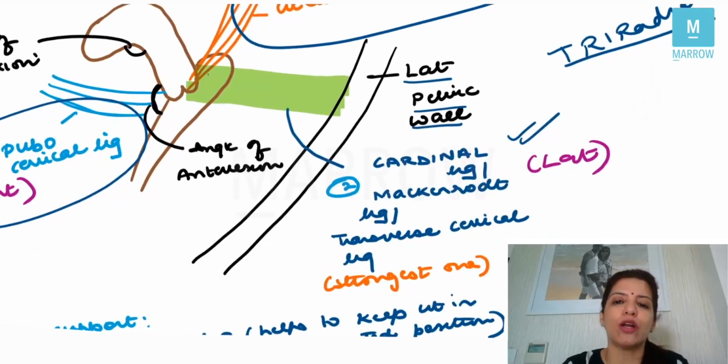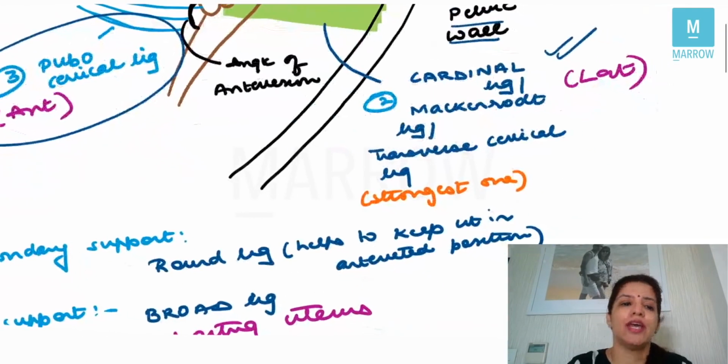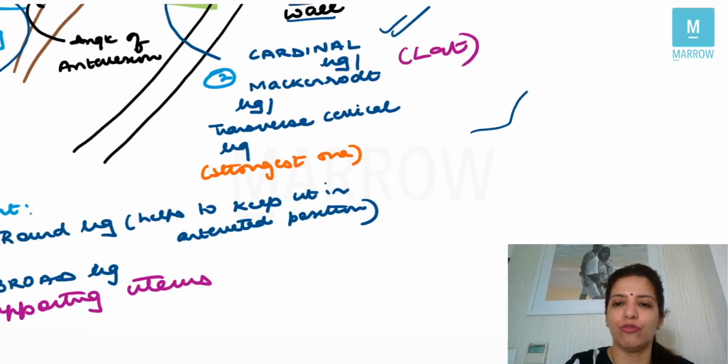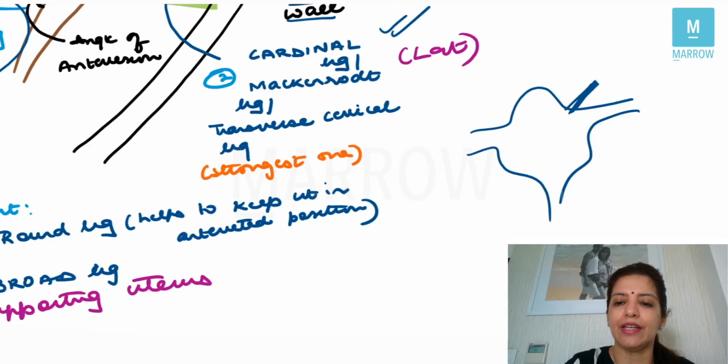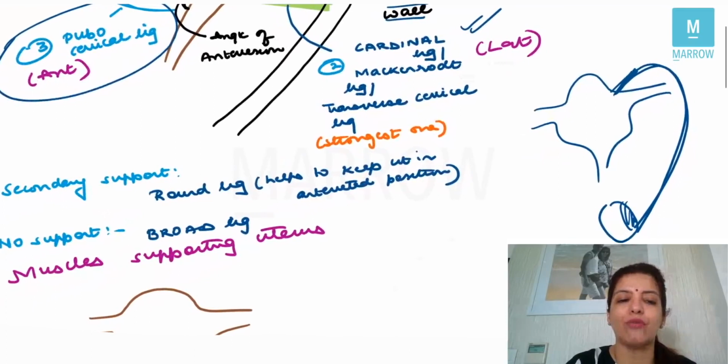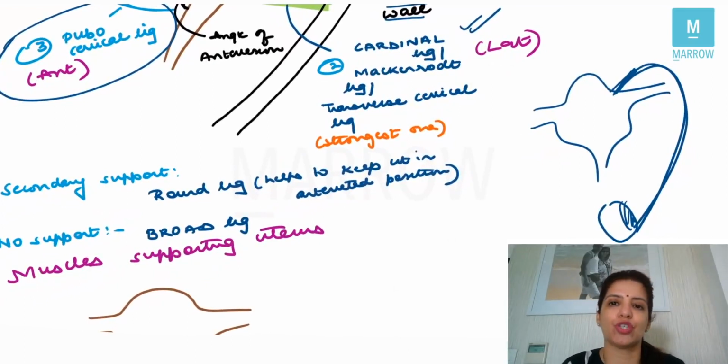Amongst the ligaments, the strongest one is the cardinal ligament. Apart from these ligaments, secondary support is provided by the round ligament. Now, I told you that the round ligament was attached from the angle of the uterus and came up till the labia majora. Right? So, because of its attachment, the round ligament helps to keep the uterus in anteverted position. And because of that, it is a secondary support. It is not a primary support.